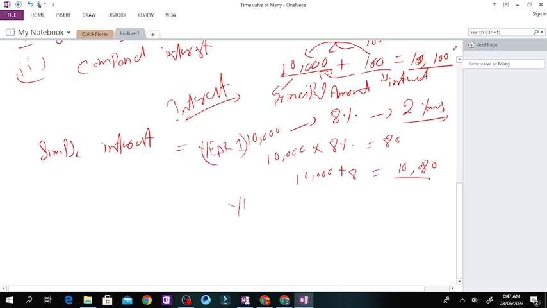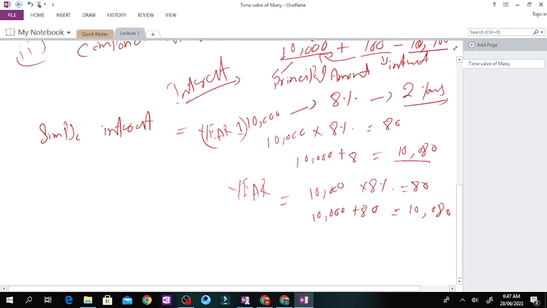Now year 2, the scenario would remain the same. 10,000 multiplied by 8% is 80, and 10,000 plus 80, you would be able to get 10,080 rupees. Or you can say for 2 years you will get the same.